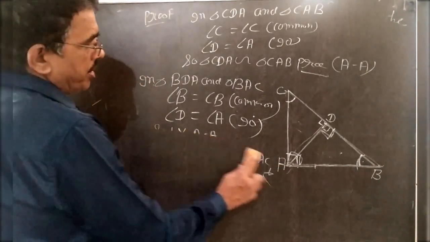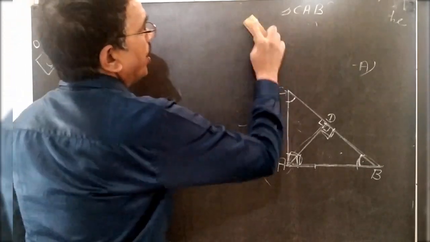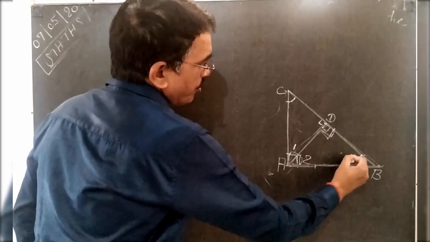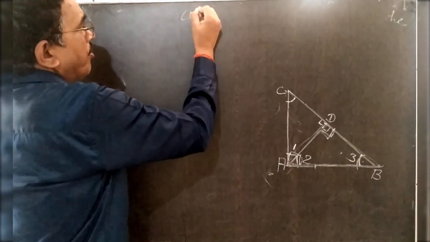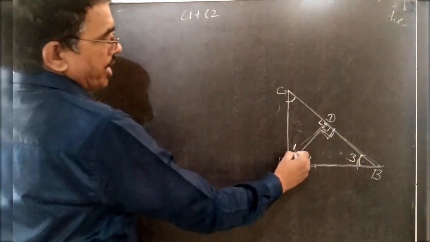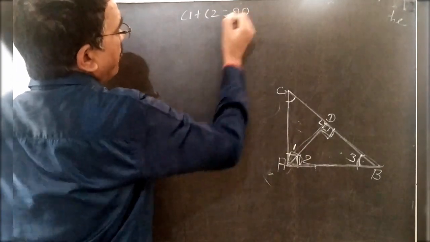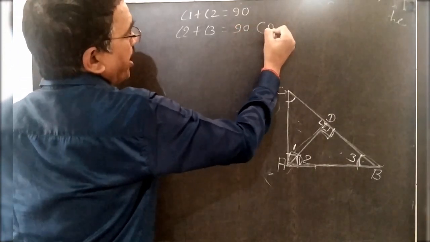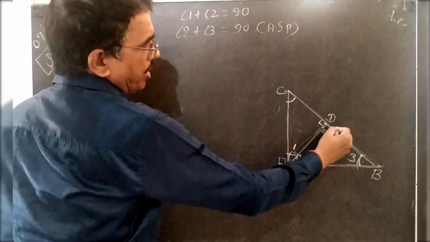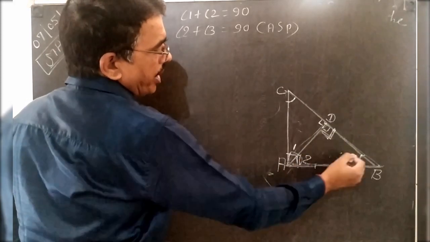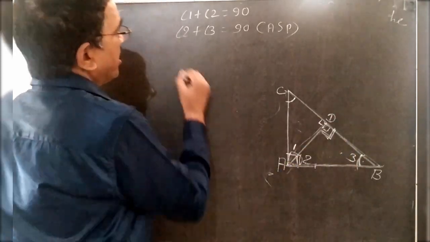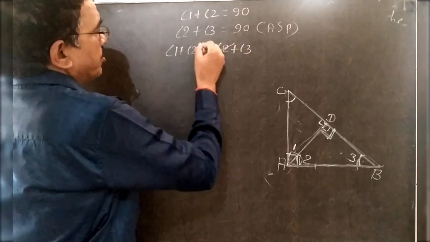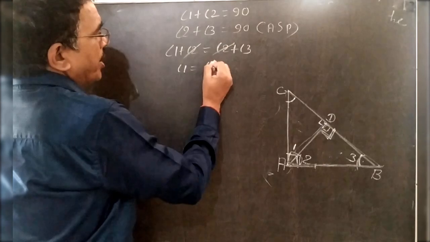Before the third, you write 1, 2, 3 as naming of the angles. What is the value of 1 plus 2? It is 90. And 2 plus 3 is also 90 by the angle sum property. Because this is 90, the sum of these two angles is also 90 in the triangle. Hence, angle 1 plus 2 is equal to 2 plus 3. So 2 cancels, then you can write 1 is equal to 3.